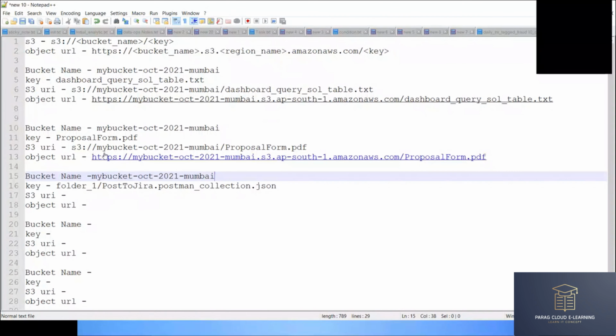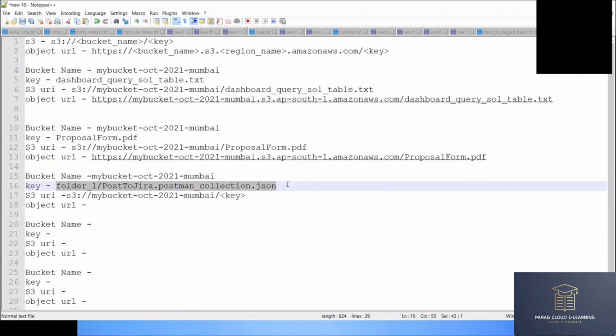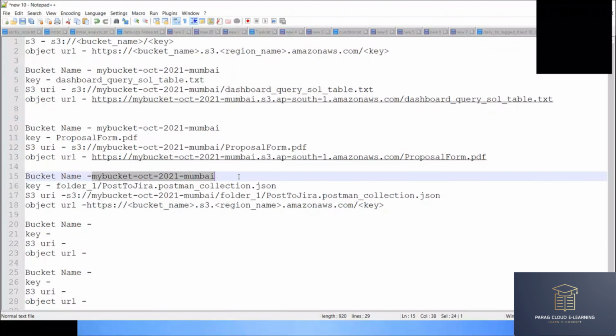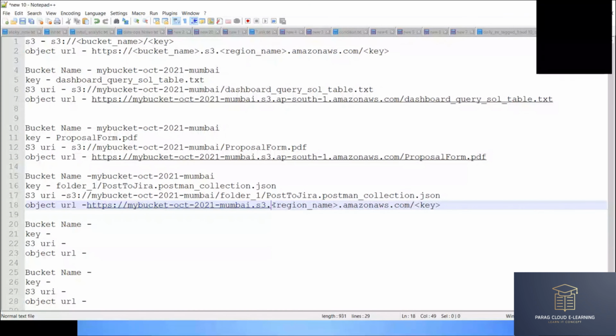What is my bucket name here right now? This is my bucket name. So what will be the S3 URL? Bucket name, then the full path. In a way you can say the bucket name plus folder name plus file name is my S3 URL. Similarly, for the object URL, I'm replacing the bucket name, the region ap-south-1, and the key, which is the full path folder 1 plus the actual file name.